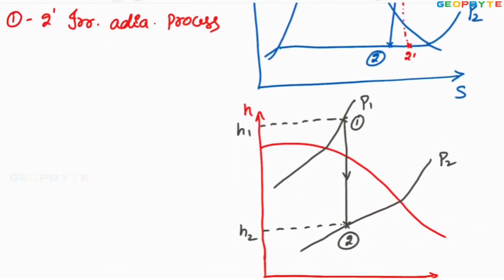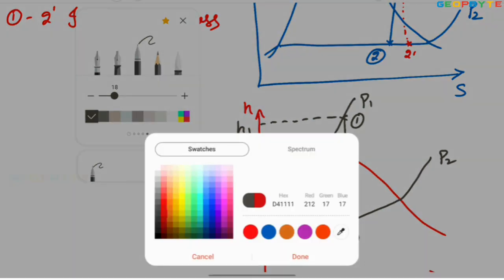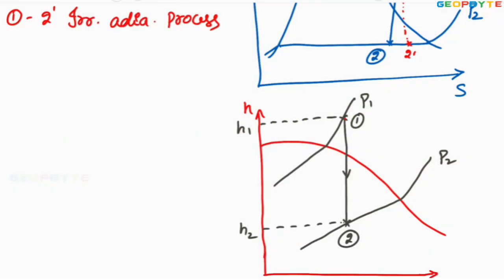But once we consider the irreversible effects, the curve is deviated to 2 dash. Then what is the actual enthalpy drop? The actual enthalpy is dropping from H1 to H2 dash.